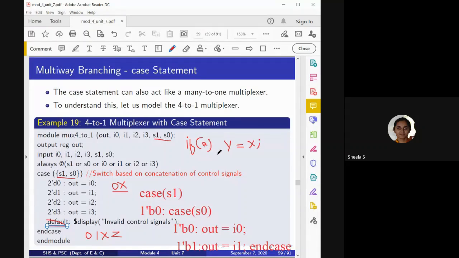But what happens when A is false? Or what happens when A is unknown? That I have not mentioned. When I have not mentioned it, it will be ambiguous for the circuit, what it has to do. In such a case, we may get an error when we consider the practical circuit.